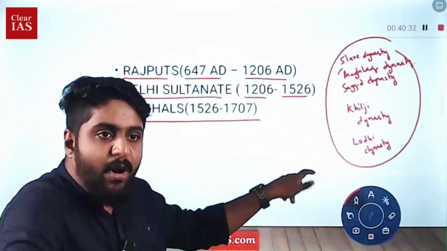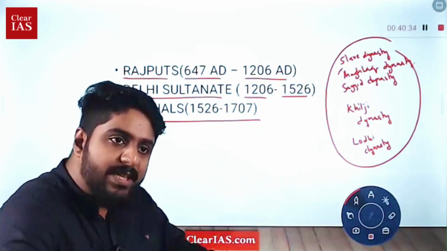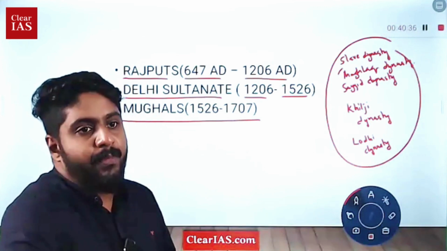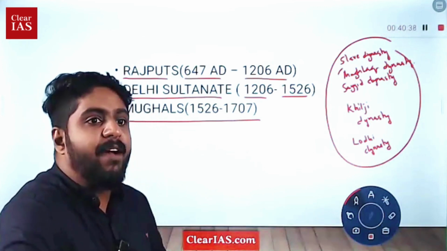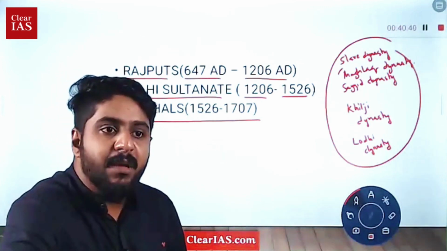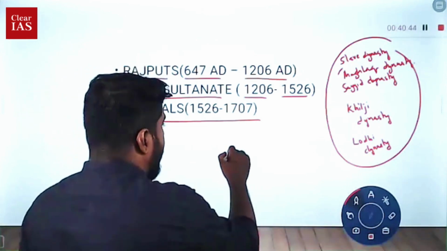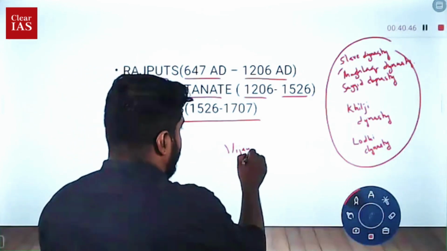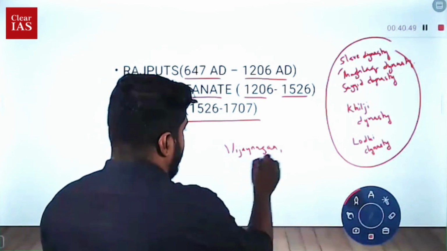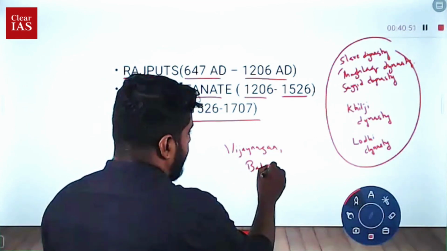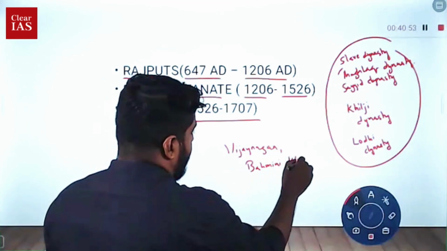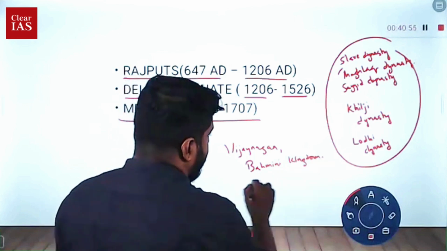At the same time of medieval history, we will have to go to the south also. And in the south, you will have to learn about the Vijayanagar and Bahmani Empire. Fine. The Vijayanagar and Bahmani Kingdom. Down the line of south.